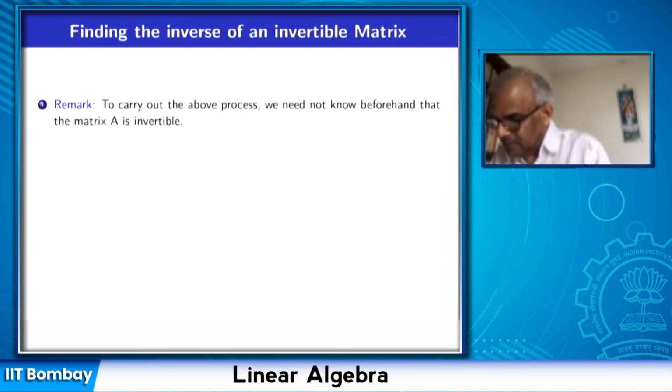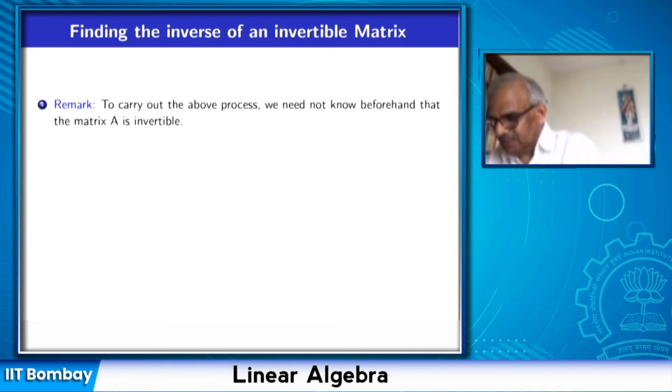So to carry out the above process, we need not know beforehand that the matrix is invertible. We showed last time that if I am given an n by n matrix, to test whether it is invertible, we just try to find its row canonical form. And we proved that the matrix is invertible if and only if the row canonical form is the identity matrix.